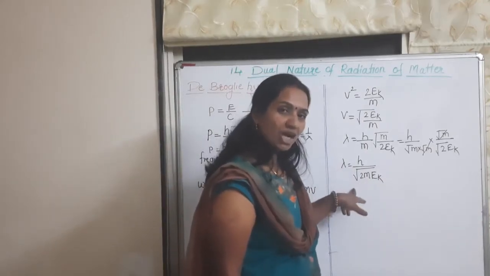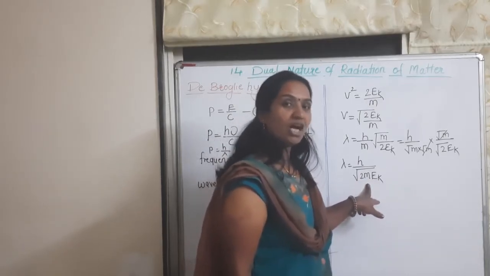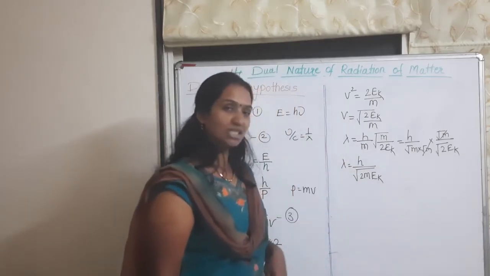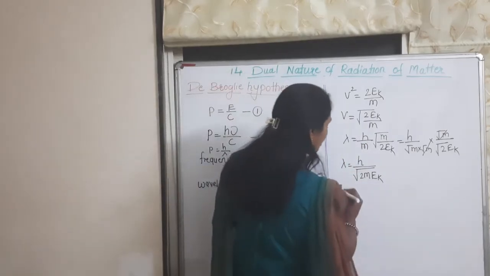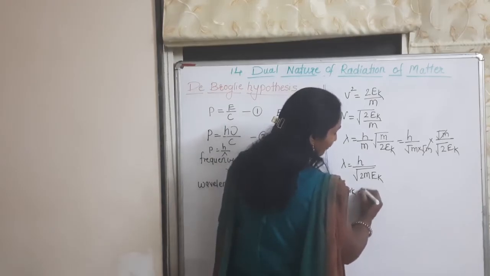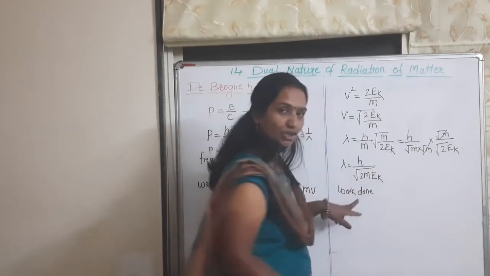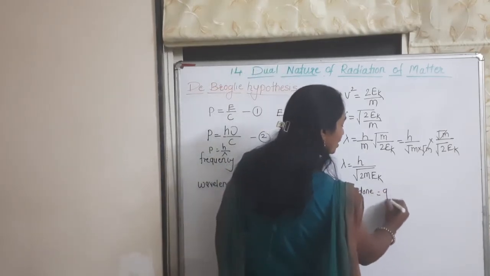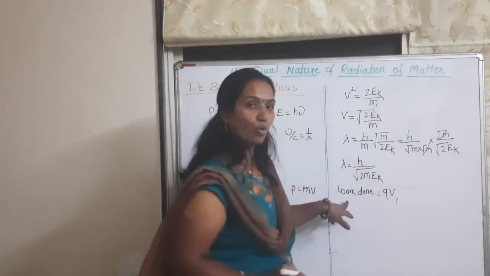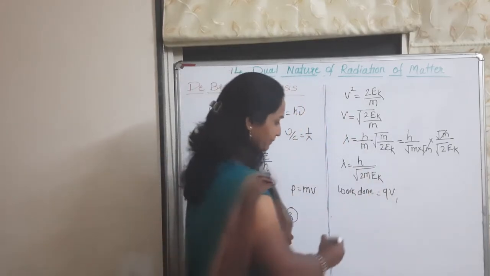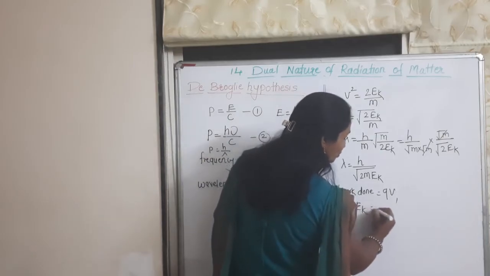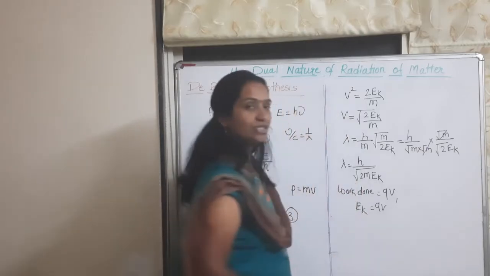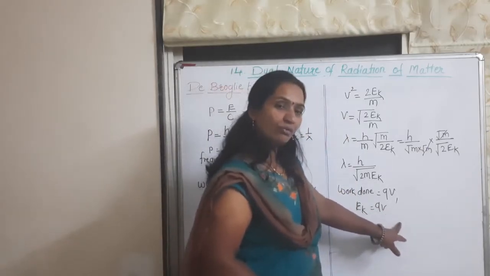Here we consider a charged particle of charge q and velocity v. The work done on the charged particle is qV, and this work provides the kinetic energy. So the kinetic energy is equal to qV.